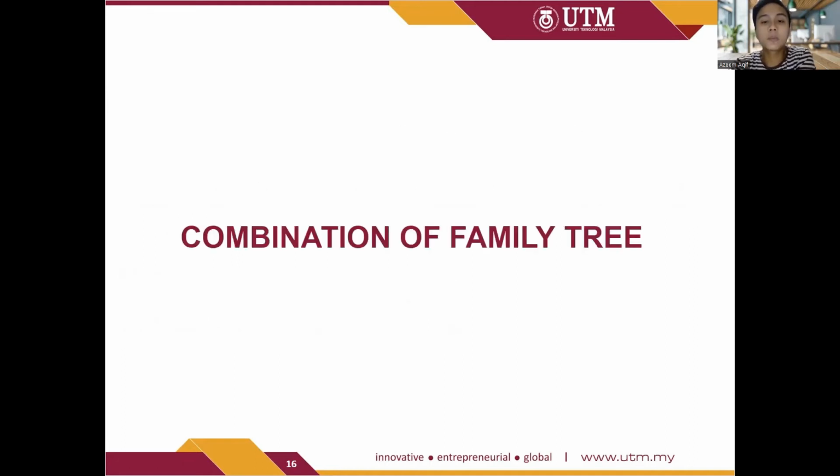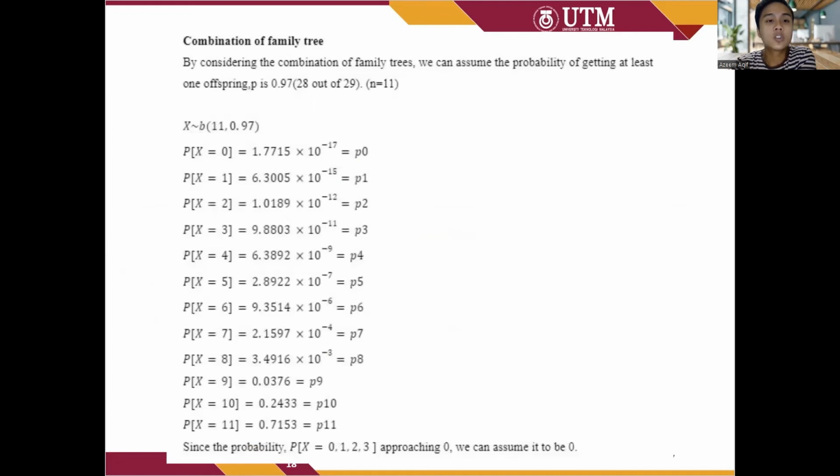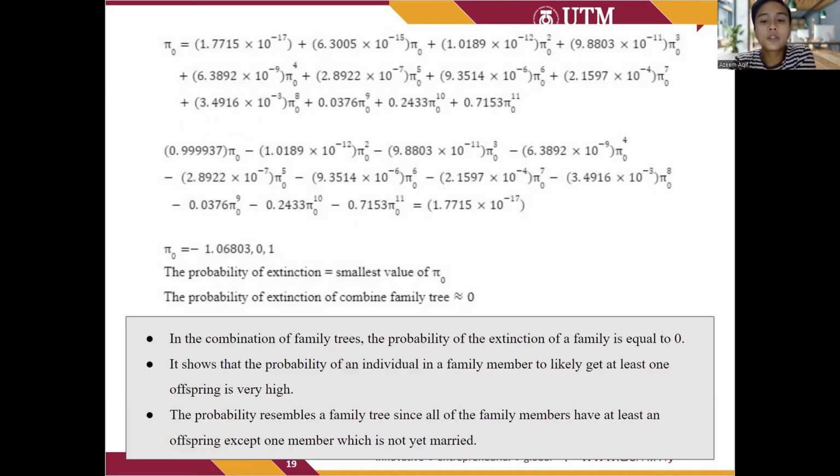So the next part will be the combination of family trees. We have compiled our family trees and we are calculating it as here. Considering the combination of family trees, we can assume the probability of getting at least one offspring is P 0.97. The number of N is equal to 11. In the combination of family trees, the probability of extinction of the family is equal to 0.